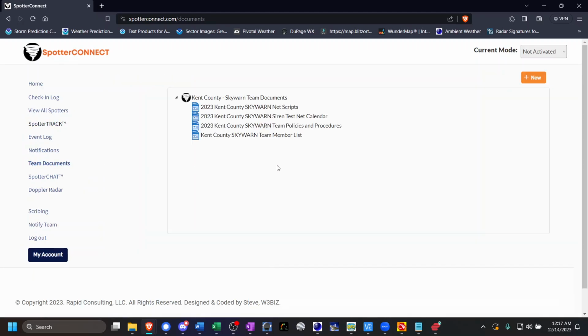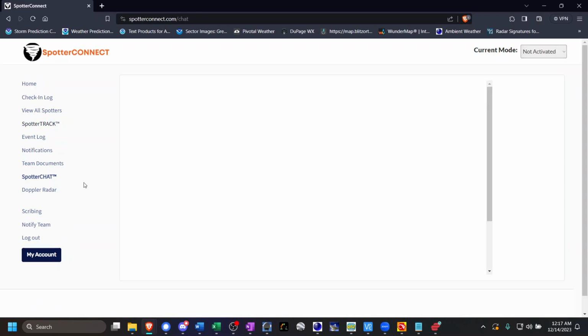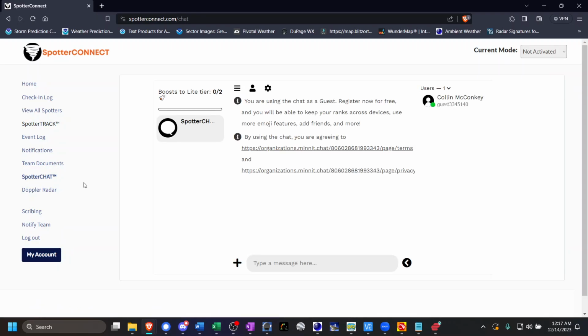As a scribe, just like a spotter would, you have the ability to view the document repository and see the current documentation that the team leaders have provided for team use. As a scribe, you also have the ability to utilize SpotterCHAT, which replaces the Google Sheets chat feature that was helpful for many scribes in the past to collaborate and refine reports if needed, especially if one scribe didn't copy all the information, but the other scribe did.